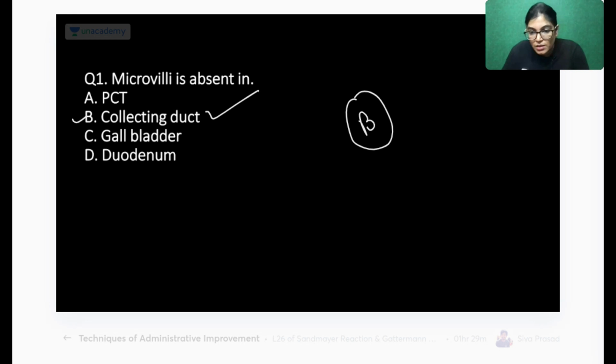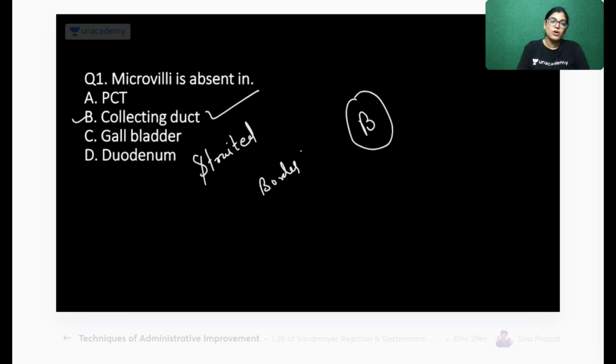So yes, everyone should write their answer in the poll. There is a poll where you can put your answers. Okay. So yes, microvilli is absent in the collecting duct is the correct answer. PCT, gallbladder, duodenum all contain microvilli. The duodenum has striated borders, and it has a regular arrangement of microvilli, so it is having the striated border.